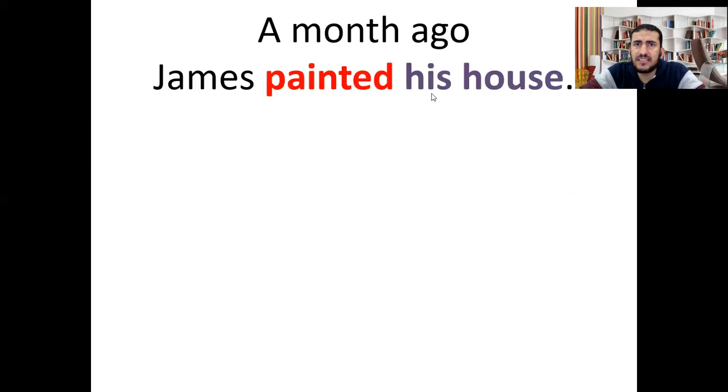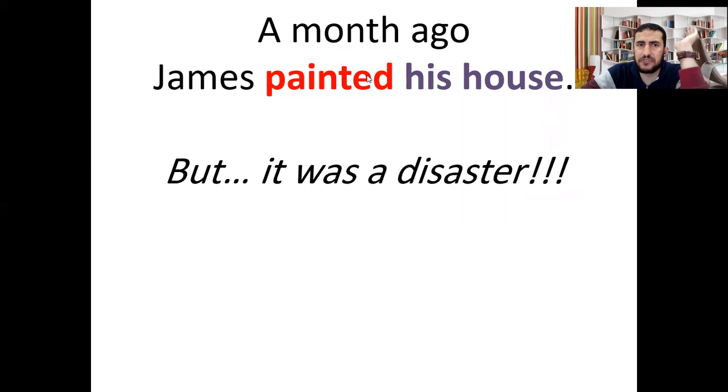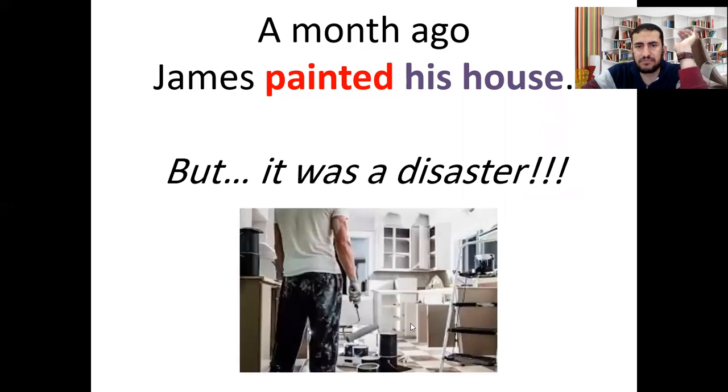Okay. Now, let's study together this example. James painted his house a month ago. Here, James painted his house for himself, but it was a disaster, as you can see in the picture.